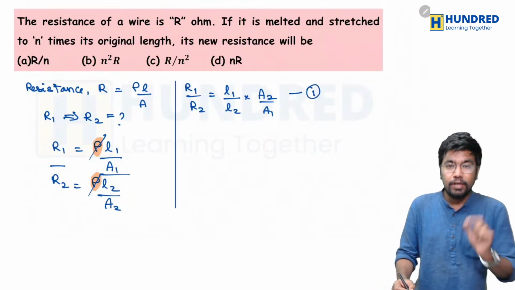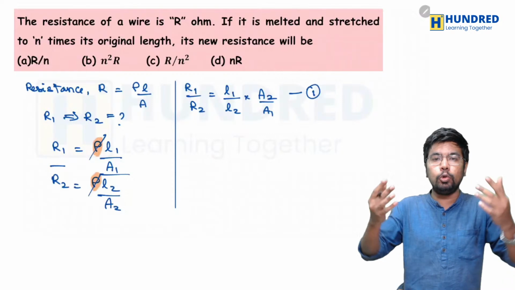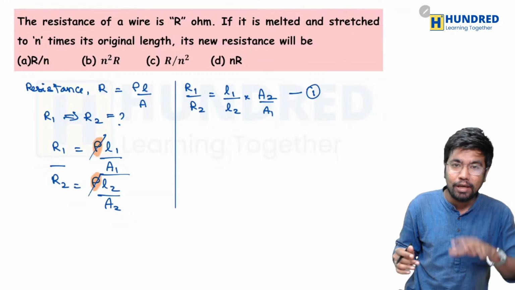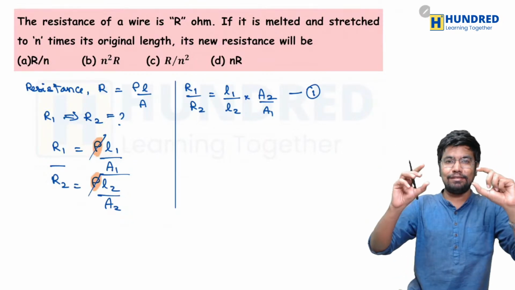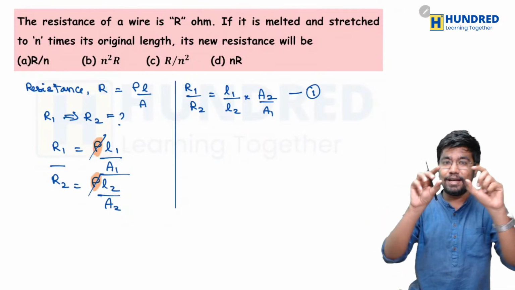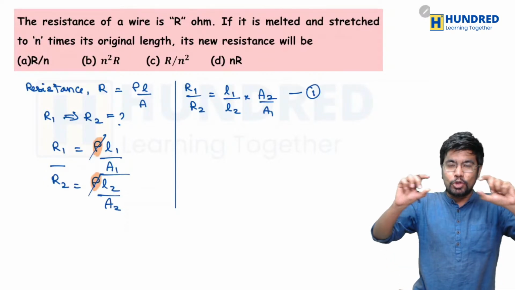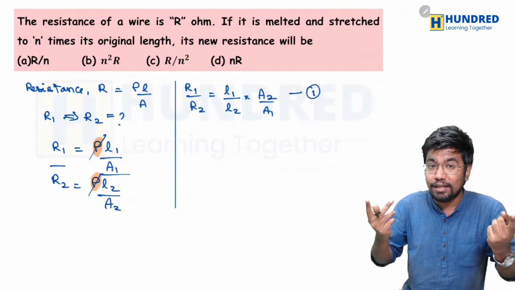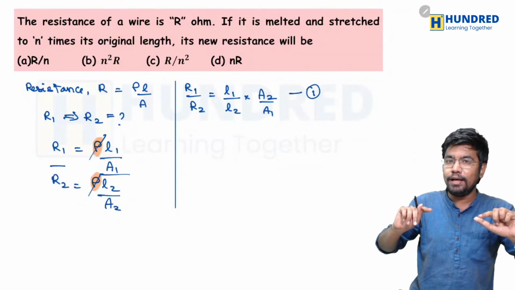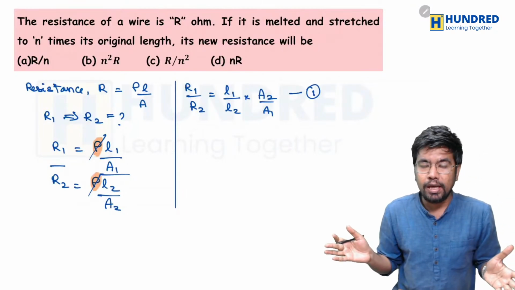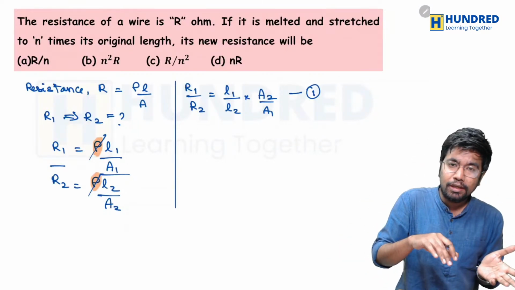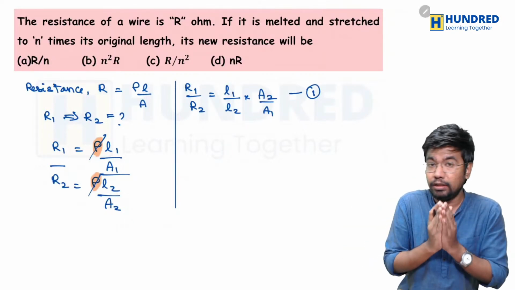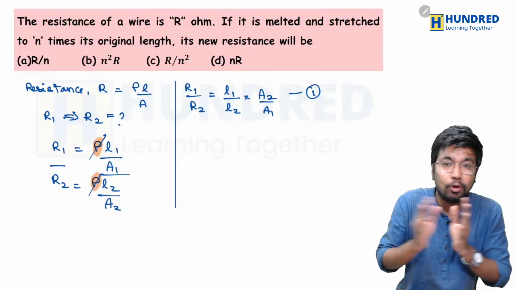I'm going to derive a very important relation that I want you to remember hereafter, so that you can solve the sum very easily. Initially there is a wire of resistance R and length L. When I stretch it, its length will increase, but its area will decrease. Anyway, the volume before stretching and after stretching should remain the same. The volume should remain constant.